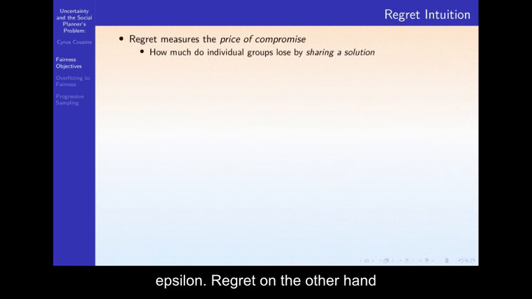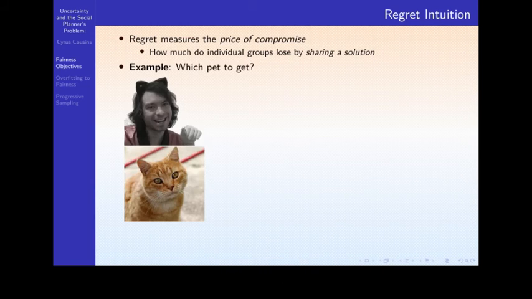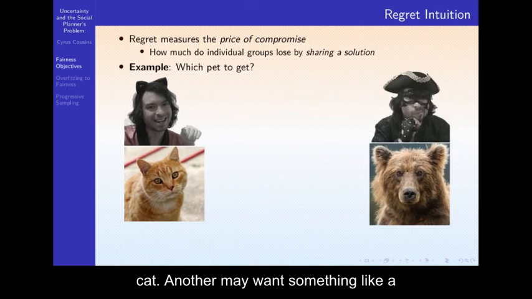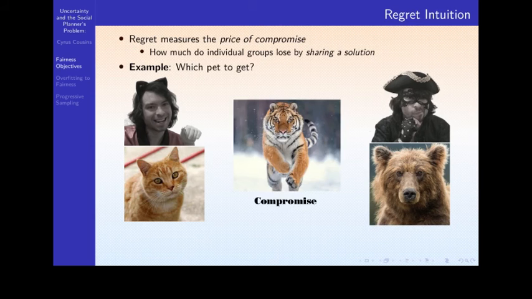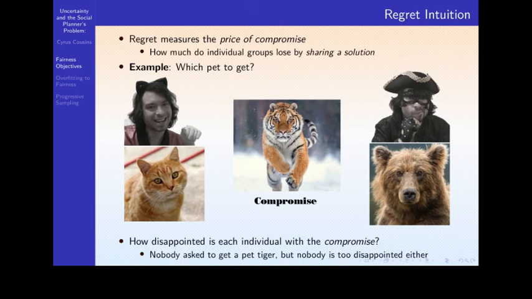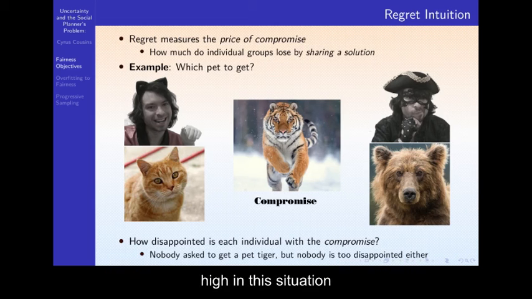Regret, on the other hand, measures the price of compromise. How much do individual groups lose by sharing a solution? For example, which pet should we get? One person may want to get a cat, another may want something like a bear, and we can compromise on an intermediate choice like a tiger. We then ask, how disappointed is each individual with the compromise? Nobody asked for a pet tiger, but nobody is too disappointed either, thus the regret is not very high in this situation.